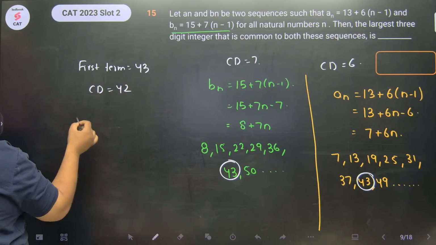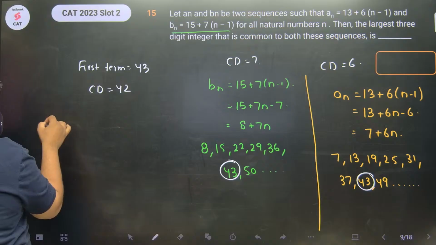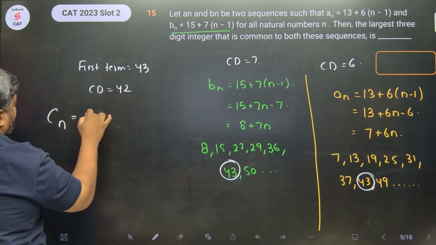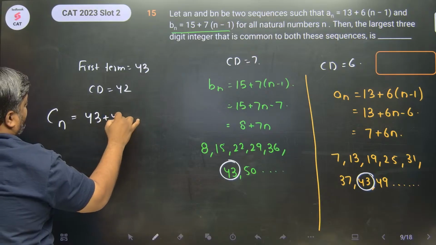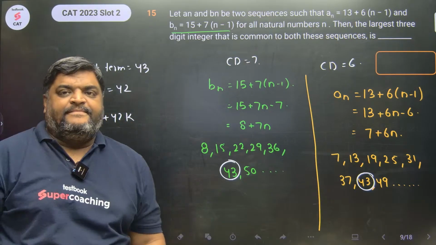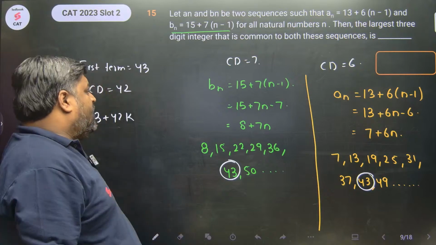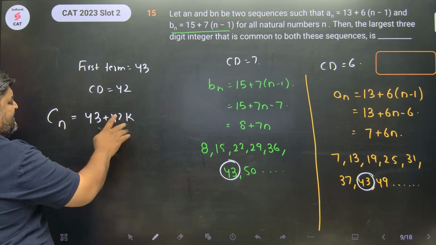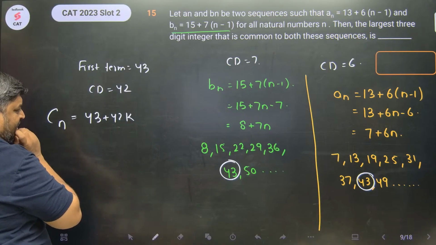So I can write कि ये जो equation है, this sequence is in the form 43 plus 42k, okay, and you are looking for the largest 3-digit number which satisfies this sequence, right?